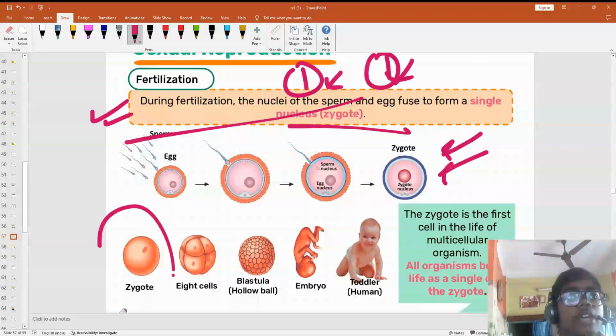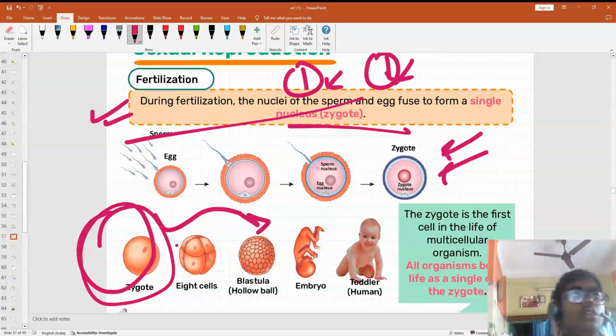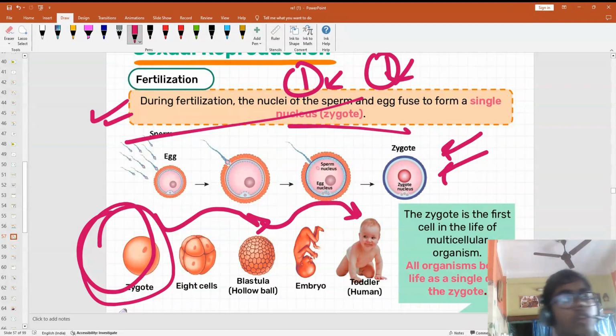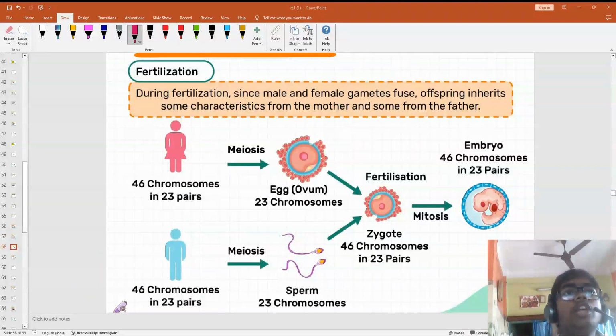Now the zygote will develop and form an embryo, and then it will form a baby or toddler. Now you know about chromosomes. There are 23 pairs of chromosomes in humans, right? 23 pairs means 46 chromosomes in male and in female. 23 into 2, right?